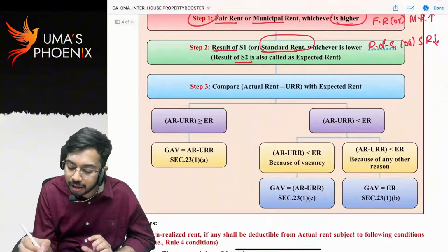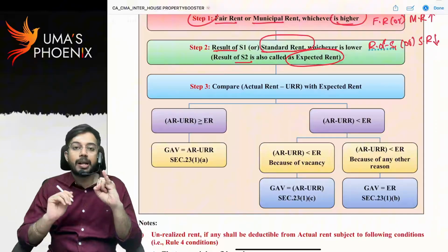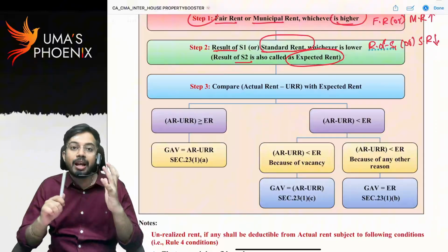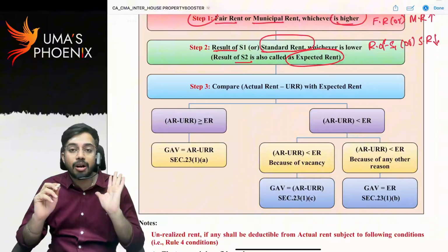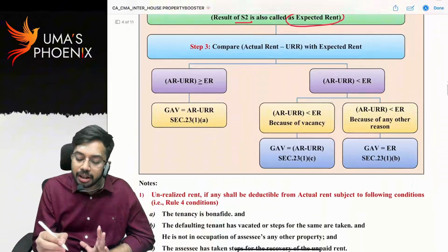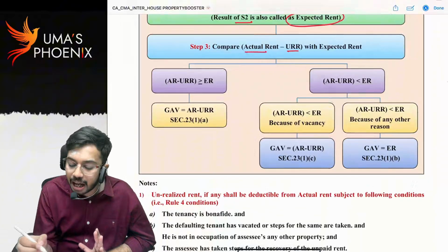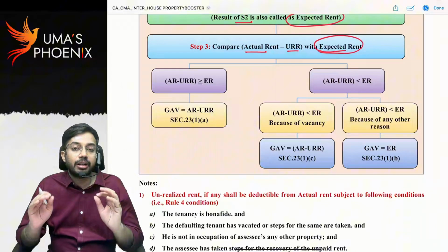Result of step 2 is also called as expected rent. So step 1, fair rent or municipal rent, whichever is higher. Step 2, result of step 1 or standard rent, whichever is lower. So step 2 is also called as expected rent. In step 3, we will compare actual rent minus unrealized rent with expected rent. Here, listen carefully.